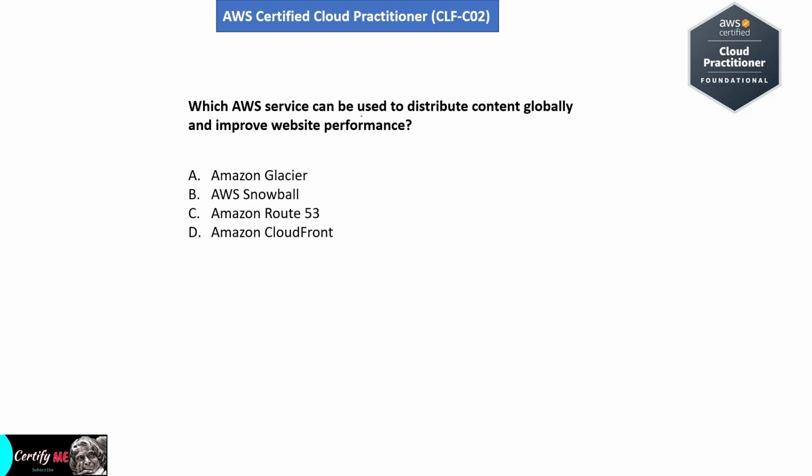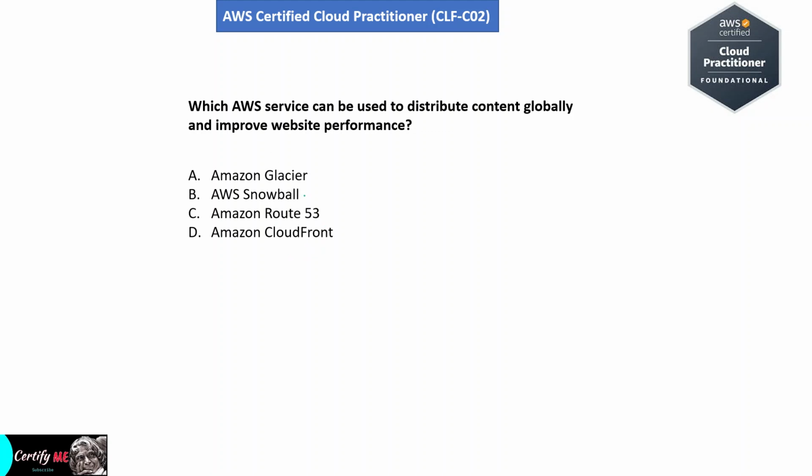Which AWS service can be used to distribute content globally and improve website performance? Option A, Amazon Glacier. Option B, AWS Snowball. Option C, Amazon Route 53. Option D, Amazon CloudFront. Let's see each options.